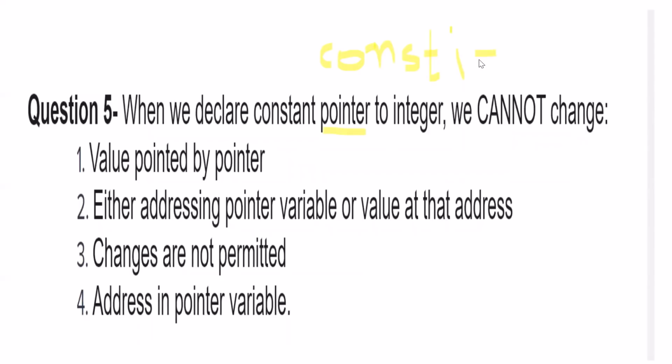So we can't change its value. When you try to, it gives an error, right?